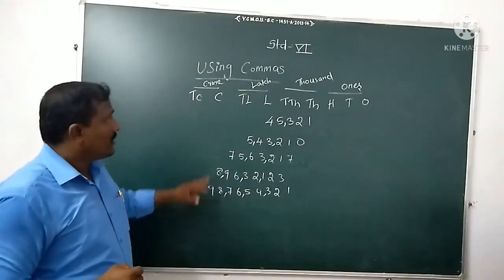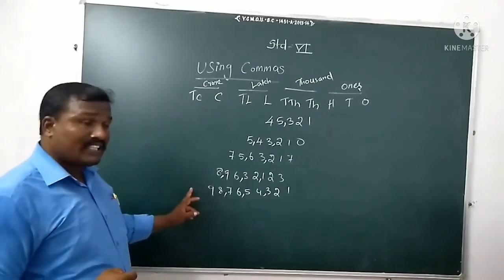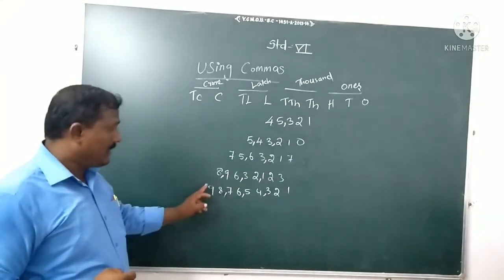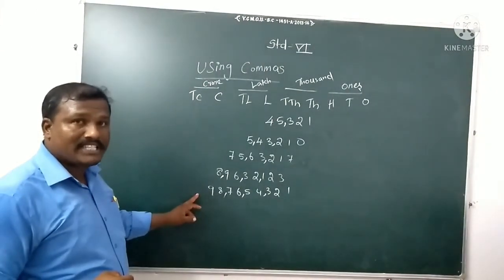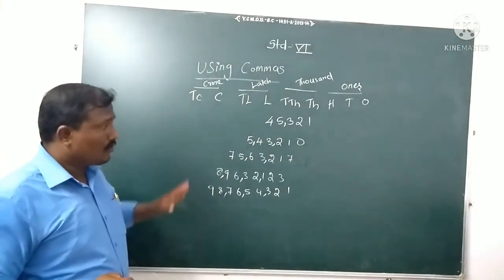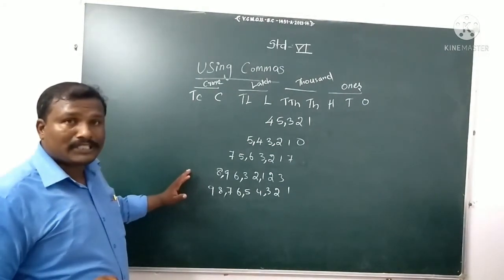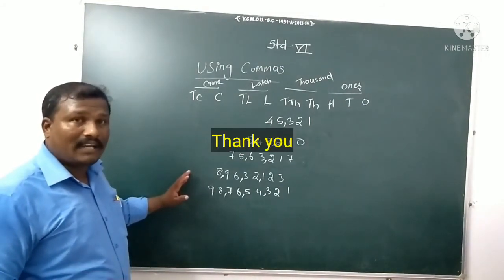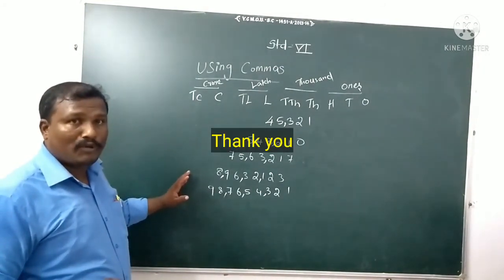After that, crore, ten crore. But after that there is no other number, so here there is no need for any period, meaning comma. So this is the way you can use commas when you are writing large numbers. I hope you understand, students.